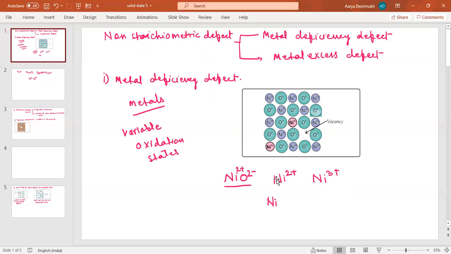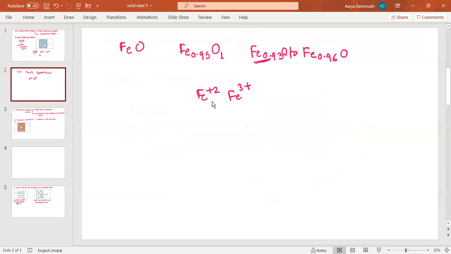If one of the Ni2+ is missing, the +2 charge is accommodated by the Ni3+, with +1 extra charge on each Ni. That compensates the charge and maintains the electrical neutrality. In the same way, if Fe2+ is lost, Fe3+ is added, and that maintains the electrical neutrality of the crystal structure. So this is about the metal deficiency defect.